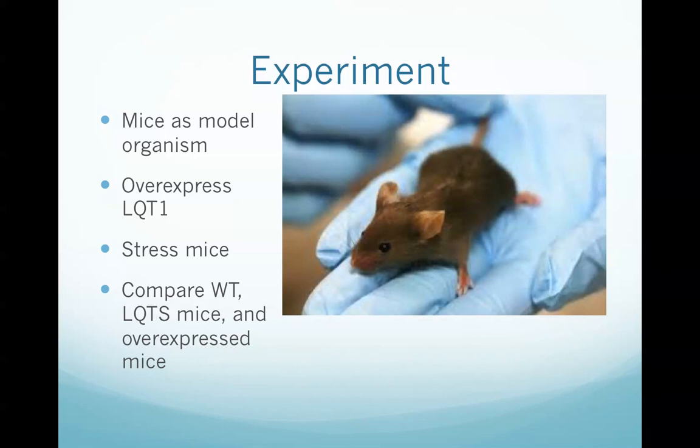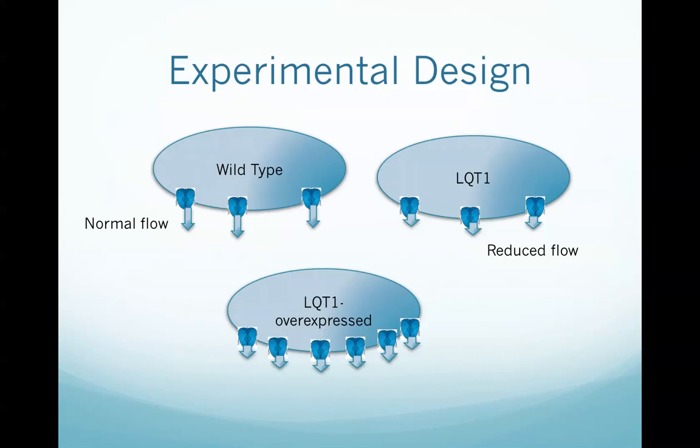We hypothesize that if it is a lack of flow, the wild type and the strong promoter group will have similar phenotypes due to the additional channels that are expressed due to the strong promoter. However, if it is due to a physical change of the protein, the mice with the strong promoter will have similar phenotypes to the normal LQT1 mice.